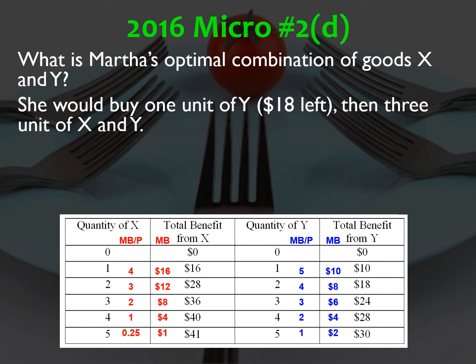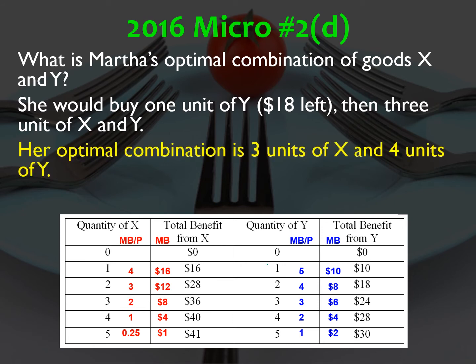She's first going to buy 1 unit of Y because that has a marginal utility per dollar of 5. So that's going to go first. And if you just keep doing that, she's going to buy 1 unit of each X and Y. That'll leave her with $12. She's going to buy a second unit of X and a third unit of Y, which leaves her $6. Then she's going to buy a third unit of X and a fourth unit of Y for another $6. So her optimal combination is 3 units of X and 4 units of Y. If you notice, the marginal benefit per dollar for the last unit of each good consumed is 2.